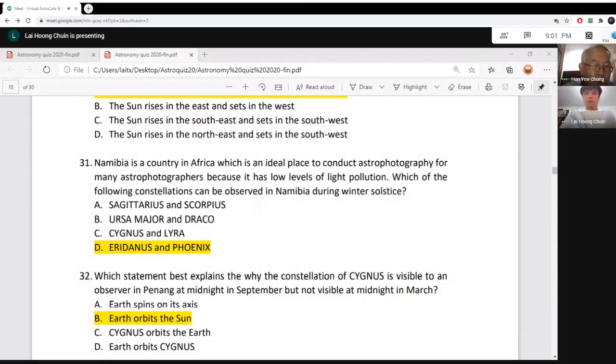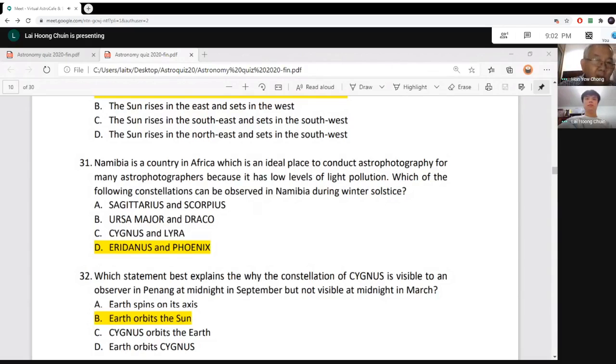Of course, we know that Ursa Major, option B, and Draco are out, because these two are near the North Pole, but Namibia is in the south, so B is out. And Cygnus and Lyra are also northern constellations, quite close to the North Pole. So from Namibia, you cannot see Cygnus and Lyra, so C cannot be. Now Sagittarius and Scorpius can be seen if you are near the equator. But if you look carefully, only the Eridanus constellation, the River, and Phoenix can be seen from Namibia.